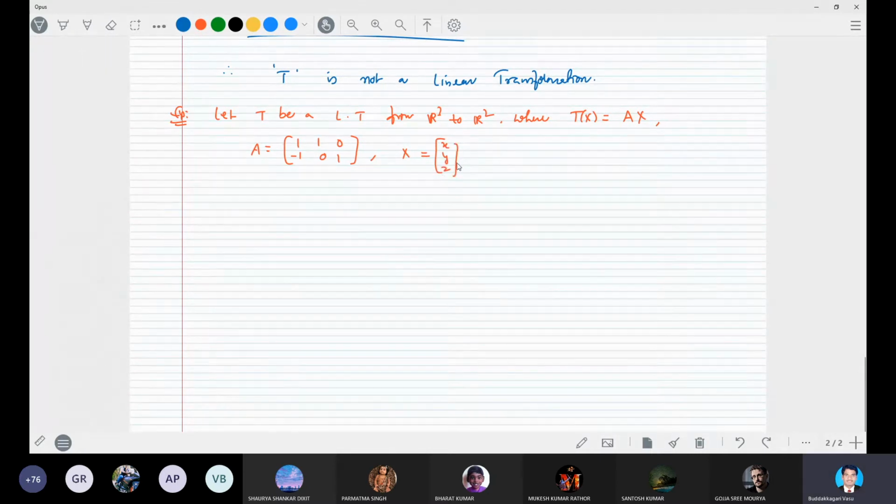Find the kernel of T, the rank of T, and their dimensions, and the dimension of R3, the dimension of the vector space. Okay, good. So this is the question. So you can say how we can do this one.